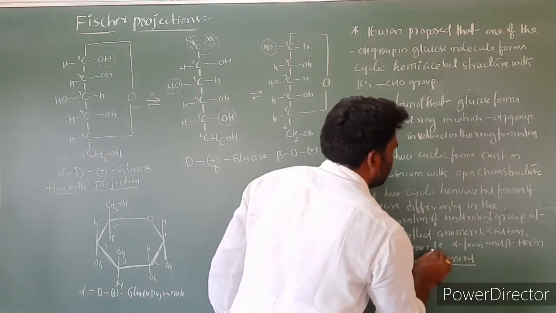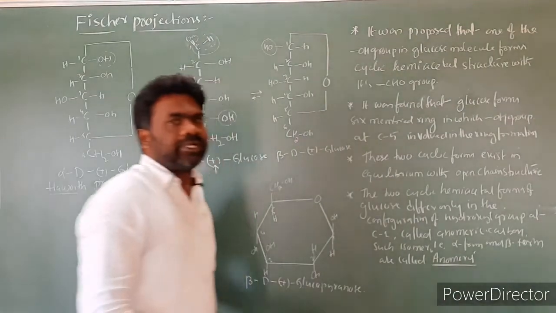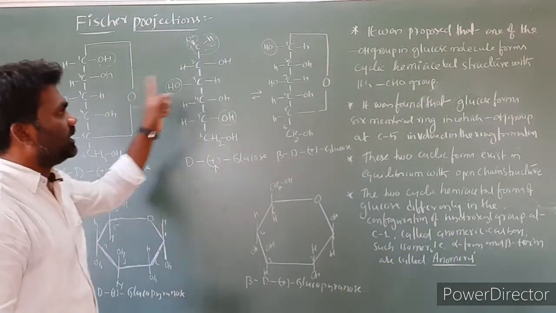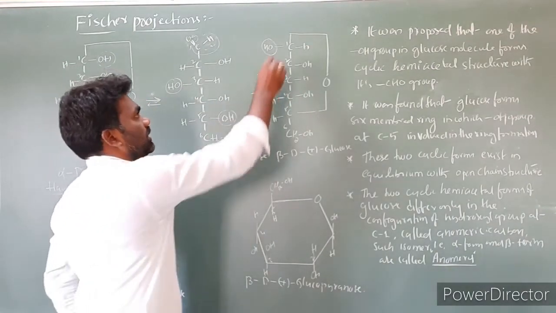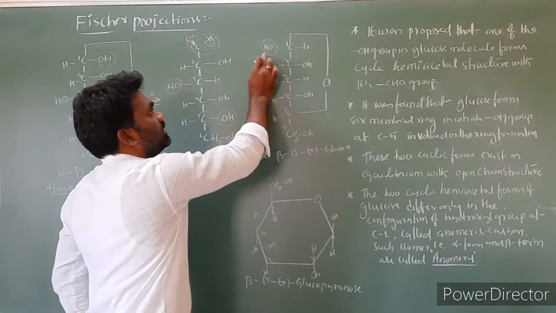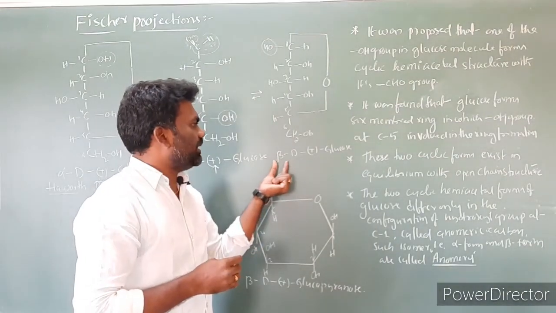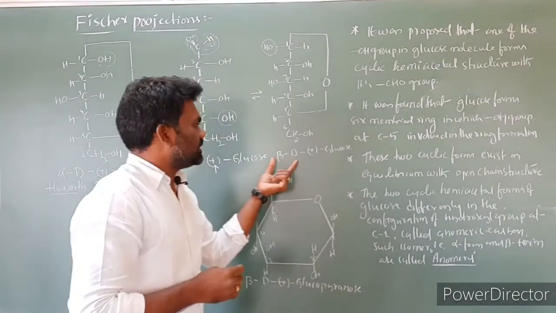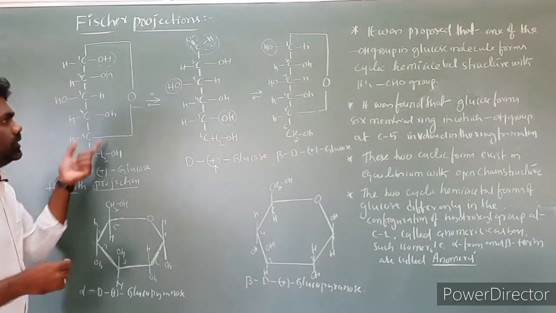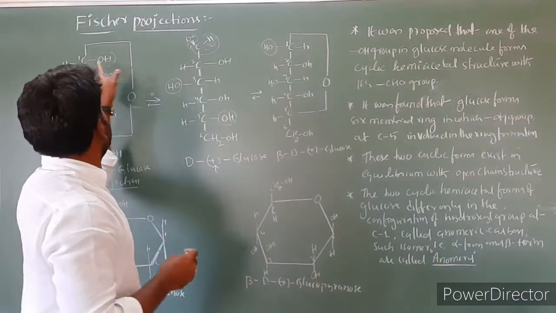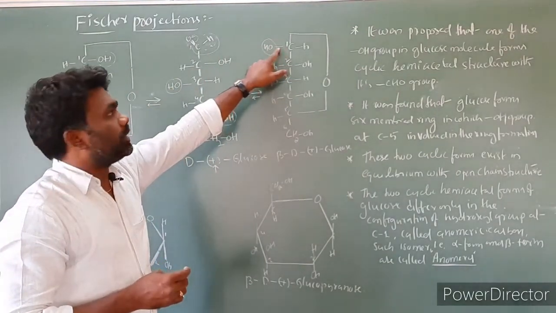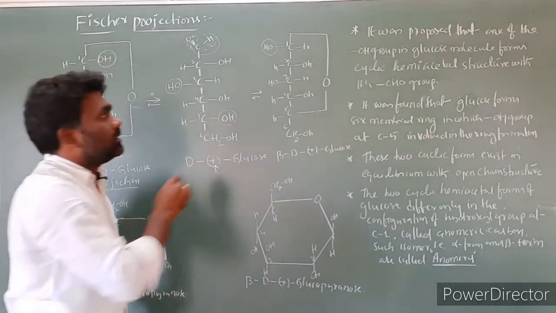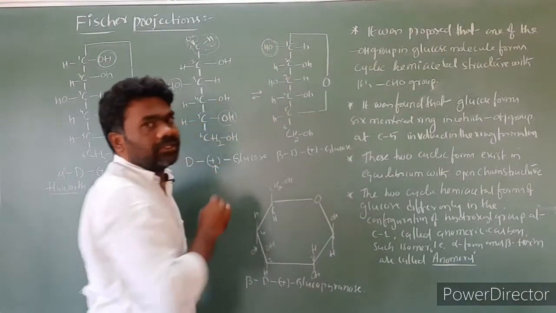Very, very important for one more question: what are the anomers? So this is one cyclic form and this is another cyclic form. Look at carbon number 1. Here the OH group is present on the left side, so this is a beta compound, beta-D-glucose. So this is the beta form. This is the alpha form. Compare the configuration of the OH group at the first carbon. At the first carbon, the OH group is present on the right side here, and here the OH group is present on the left side.